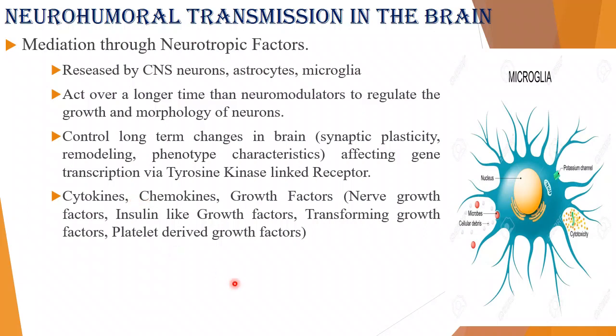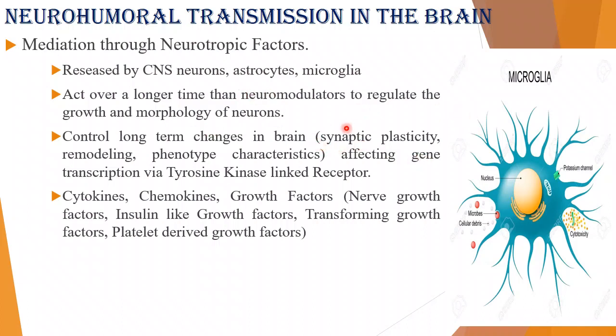They have a very special role in inflammation and protective mechanisms. But these neurotrophic agents or factors have a special characteristic: they are much longer acting than the neuromodulators, which helps in the growth and morphology of the neurons. Getting my points? They are also responsible for synaptic plasticity.